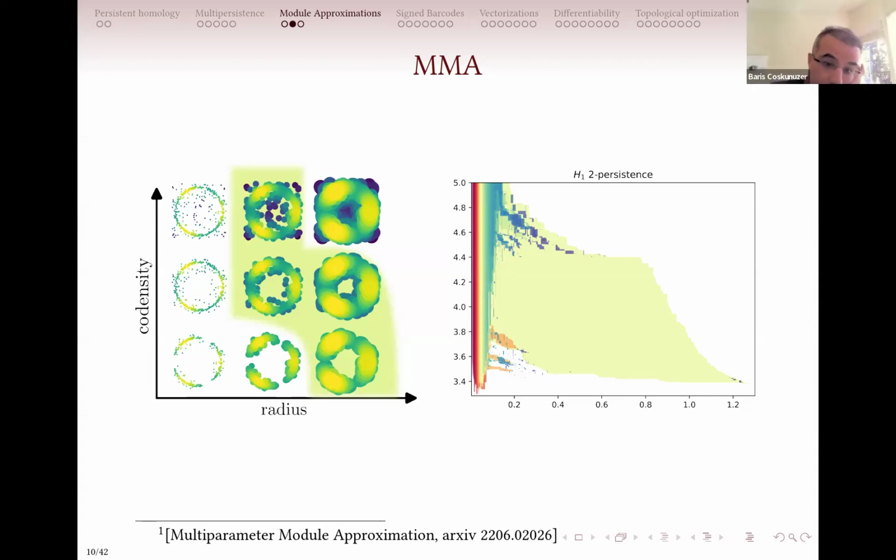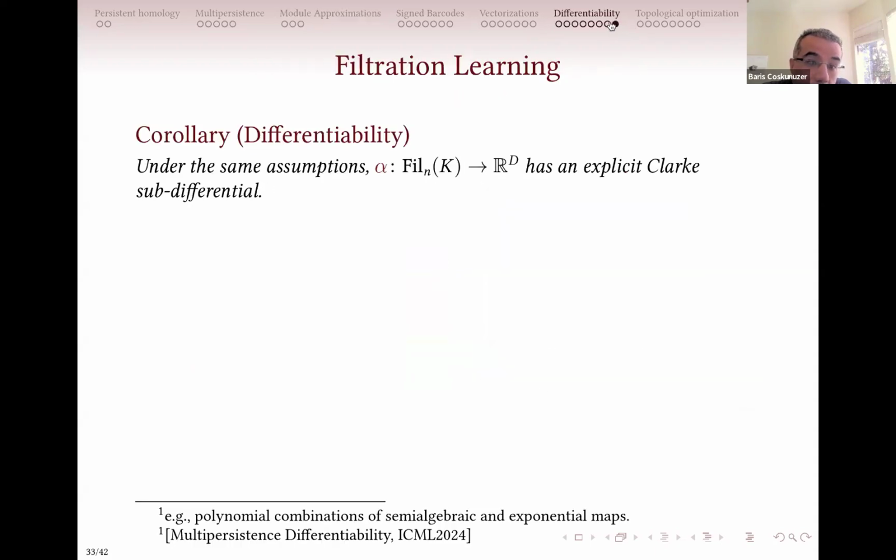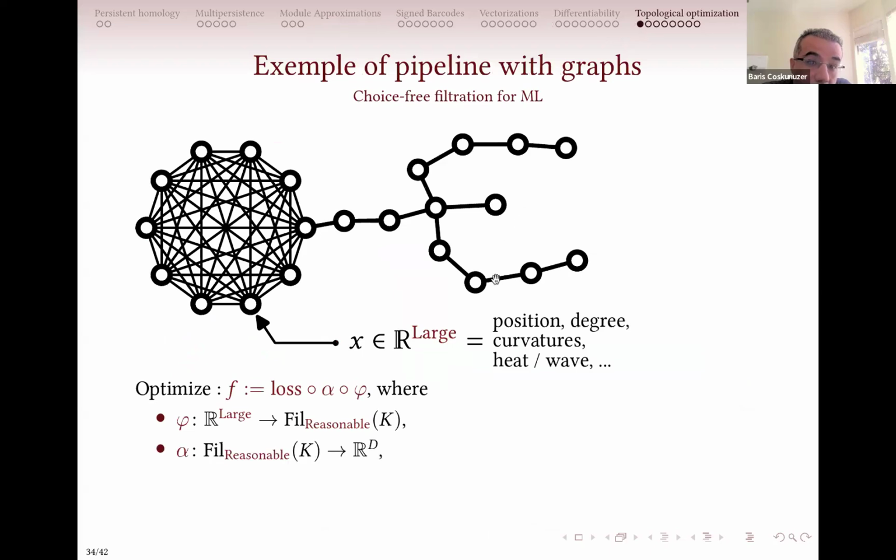Hi, David. Great talk and great results, amazing results. I have a question about your learnable multi-filtration functions. What I see here is you are fixing your vectorization and then finding the best filtration functions. Am I correct? So you are fixing your vectorization for multi-filtration, and then you are finding the best filtration function for your downstream task. Yes.